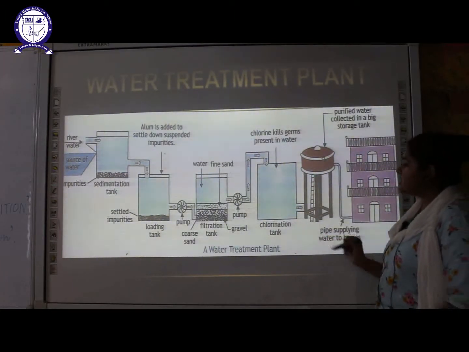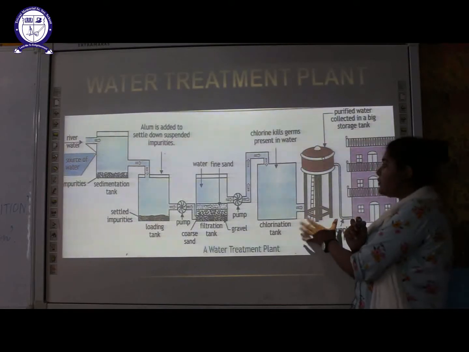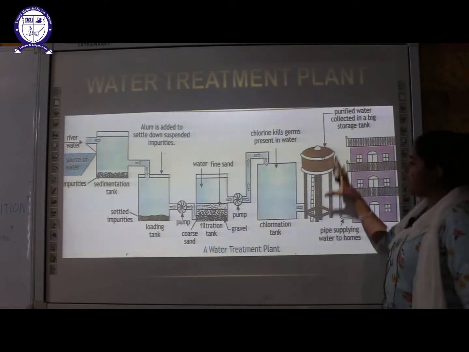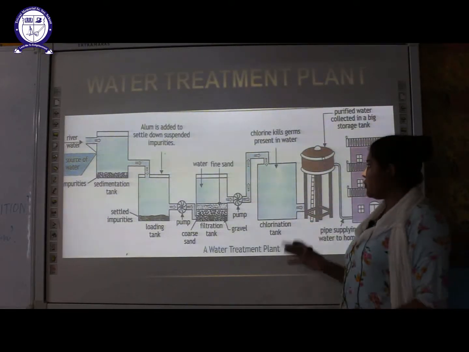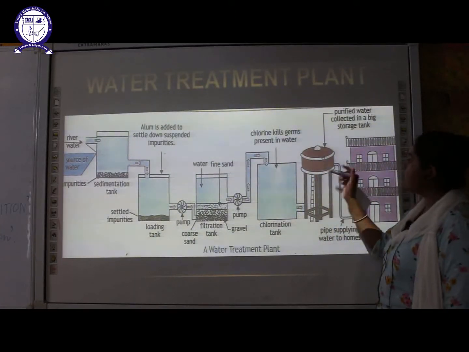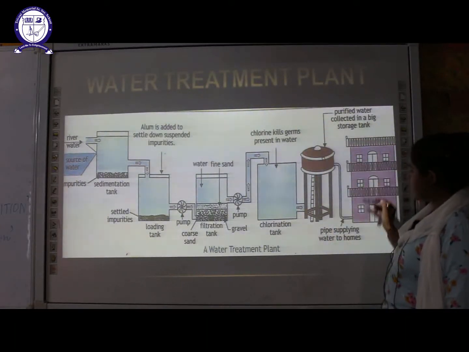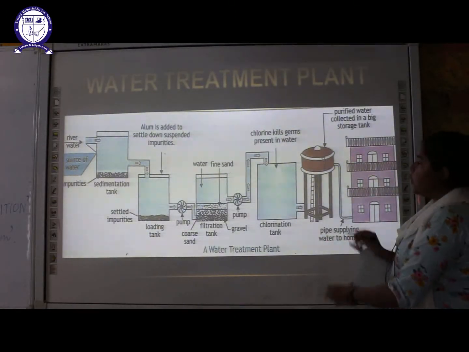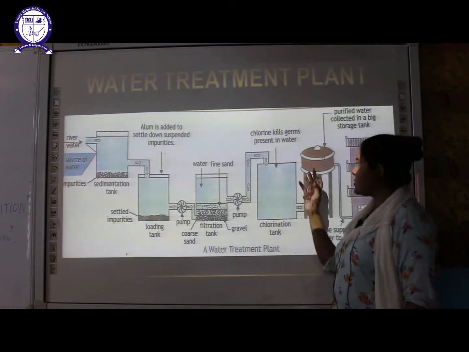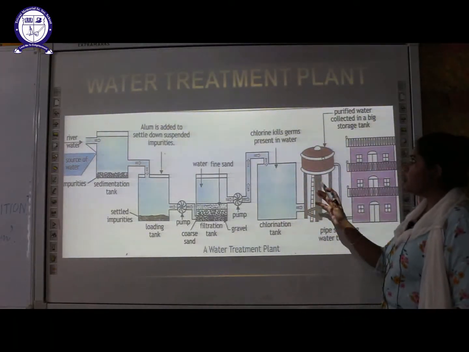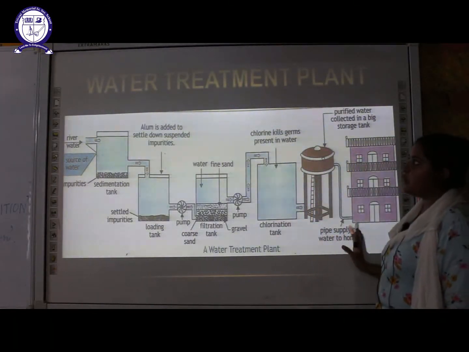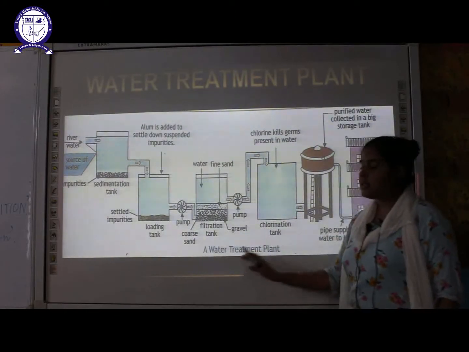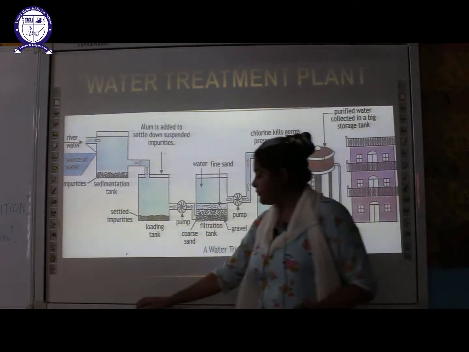This is a big storage tank. You might have seen this kind of tank in your community. They can store a large amount of water. This is purified water, and it is attached to the pipes in our home. With the help of this pipe, the water is supplied to our home. At time intervals, this water will be supplied from this reservoir. So this is the kind of purification process which is done by a water treatment plant.